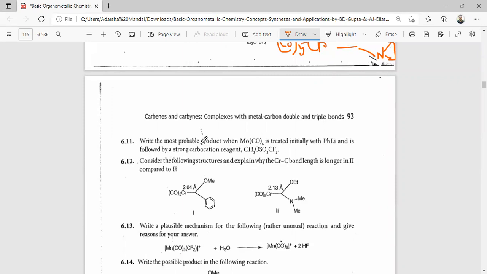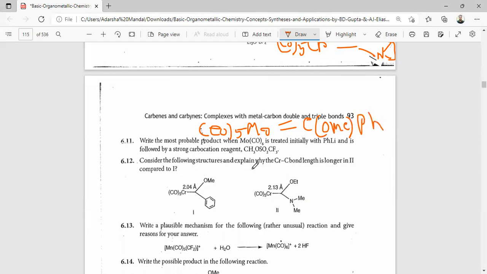Write the most probable product when the Mo carbene complex is treated with PhLi, then followed by a strong carbocation reagent. So it reacts to form this carbene intermediate. So from this, (CO)5Mo=C(OMe)Ph.